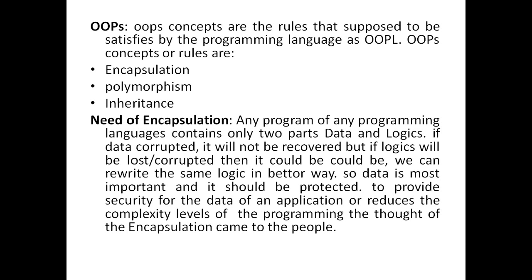That means in a procedural language like C, to protect data, there are so many functionalities we have to use. That increases the complexity level of the program. So encapsulation is the method that wraps or binds the data and functionalities together and makes them available to its class or its object. That means an unauthorized person cannot access that data.